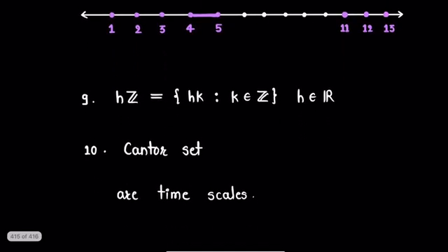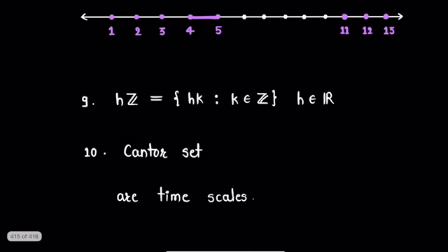Next are some different types of timescales. So here the set is hZ. Here every integer is multiplied by a fixed real number h. So this will clearly again be a closed subset of real numbers and hence it will form a timescale. Another is the Cantor set. We know that Cantor set is an uncountable subset of real numbers and it is closed. So it will be again a timescale. So all these are examples of timescales.